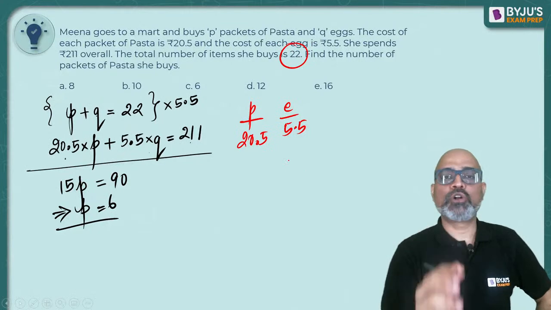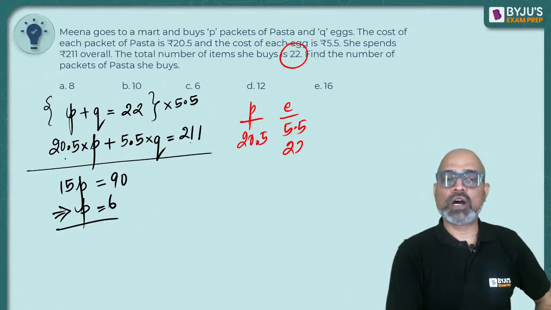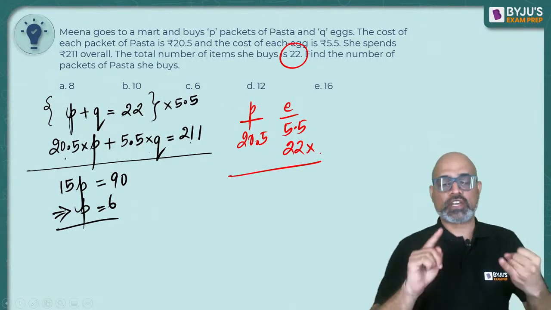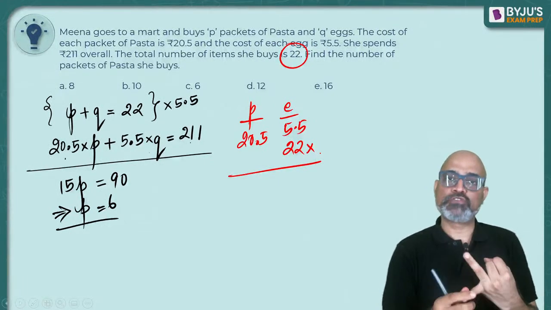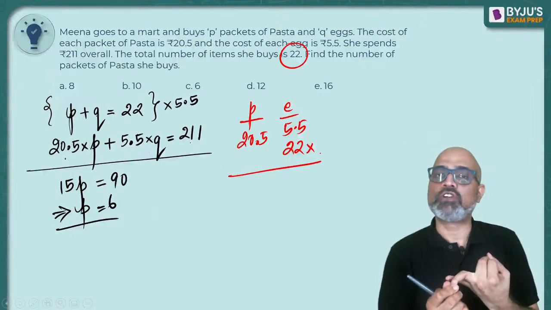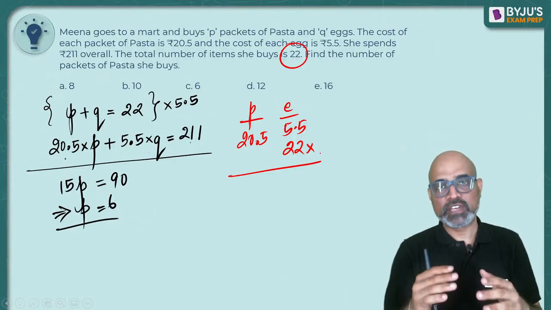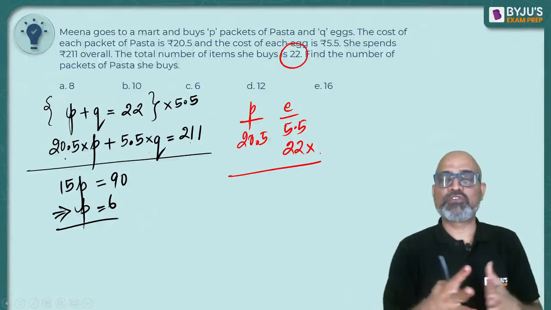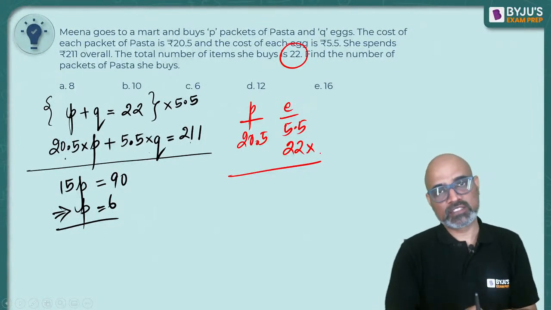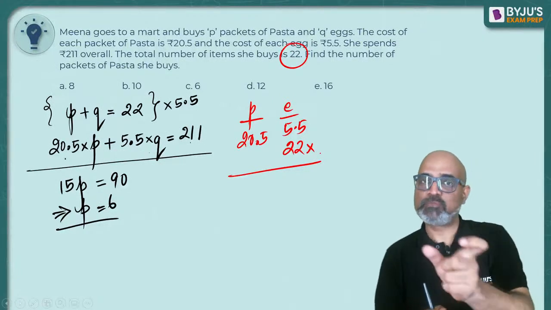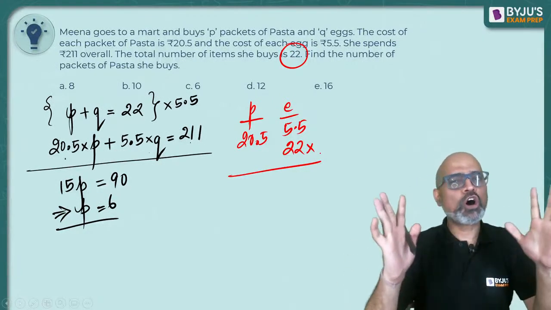तो मैं क्या बोल रहा हूं? All 22 are eggs only. सारे eggs हैं. So if one egg costs 5.5, the next egg costs 5.5, the third egg costs 5.5. ऐसे सारे 5.5 के होंगे. Then 22 eggs at the cost of 5.5 rupees per egg will cost how much money for her?